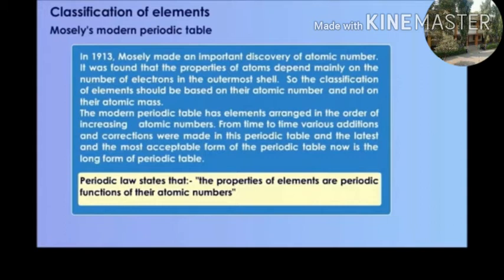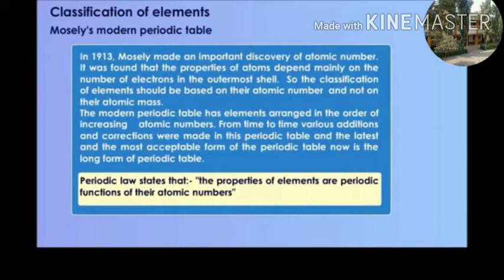Here we see the periodic law, stated by Henry Moseley: the properties of elements are periodic functions of their atomic numbers. Each and every element's properties are periodic functions of its atomic number in the modern periodic table.